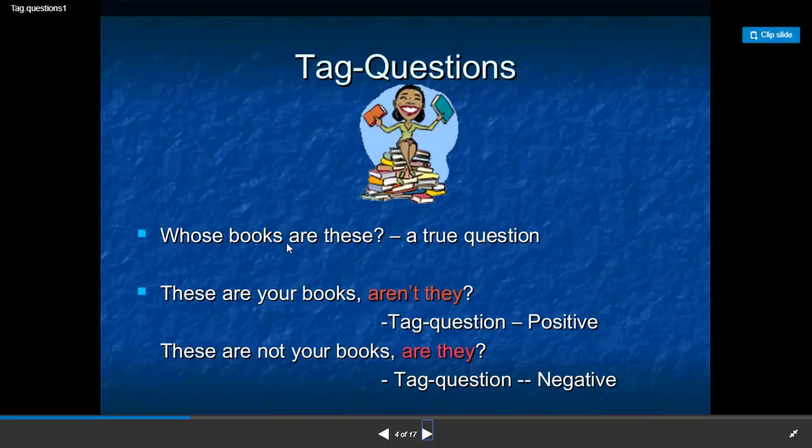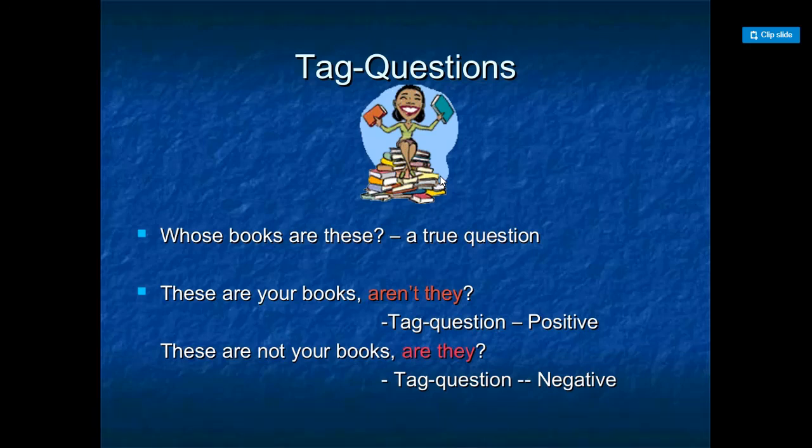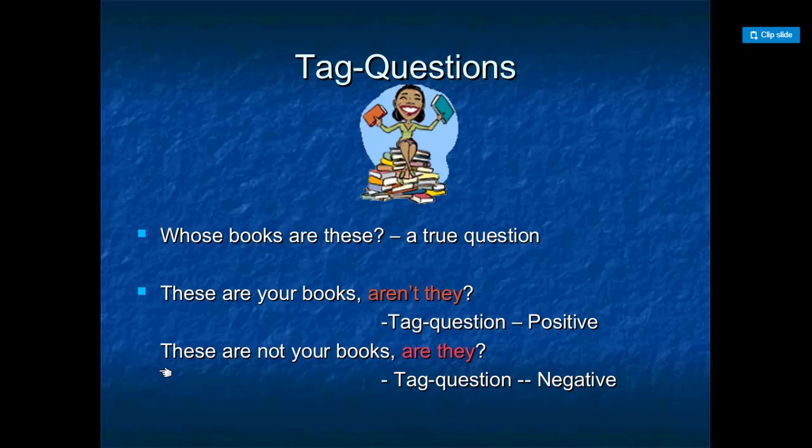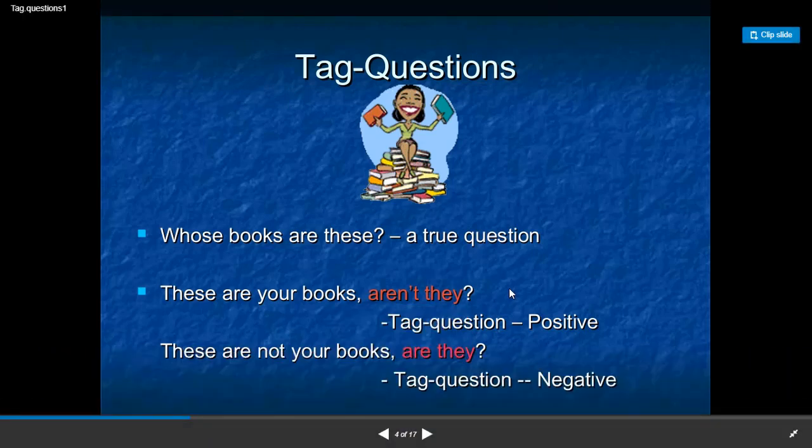Let's have a look at other examples. Whose books are these? Here it is a true and ordinary question, where the speaker doesn't know the owner or the owners of the books. The second: These are your books, aren't they? This is a positive tag question. The next is: These aren't your books, are they? This is a negative tag question.